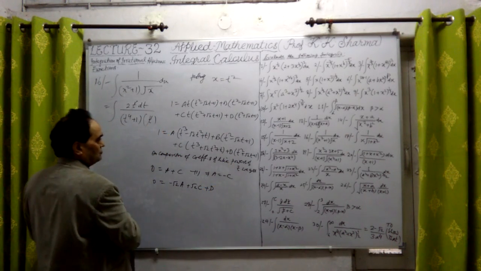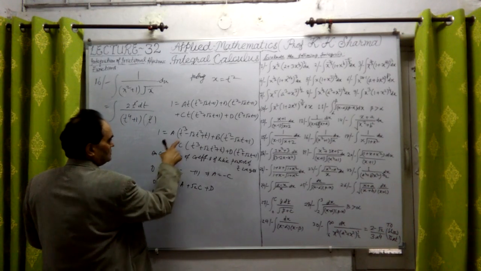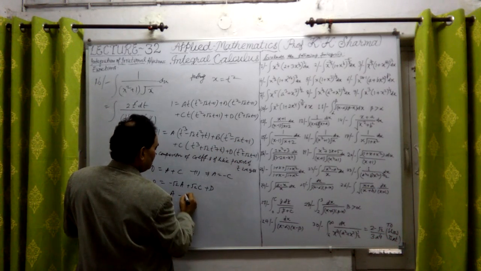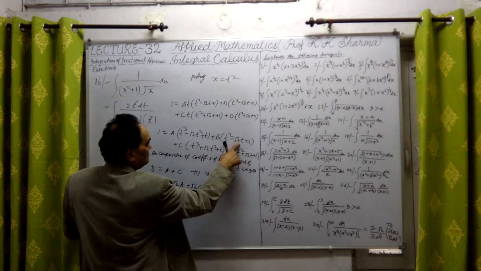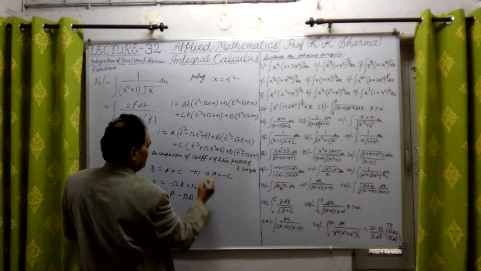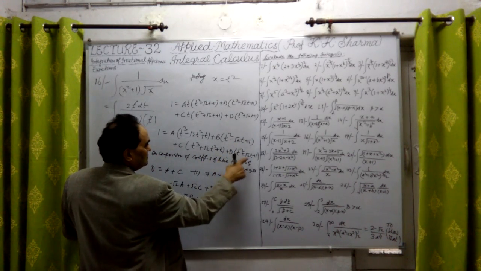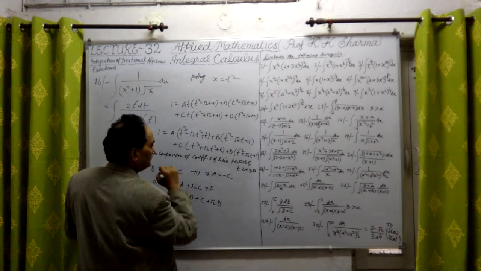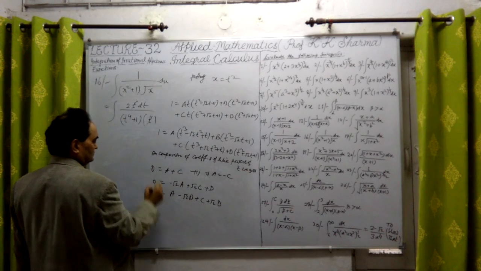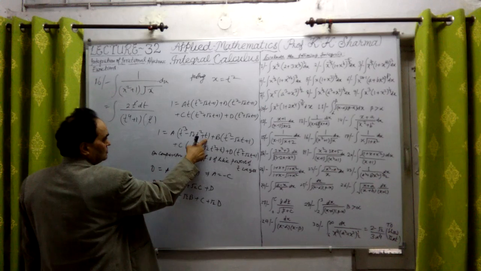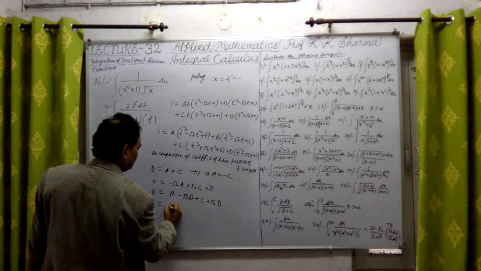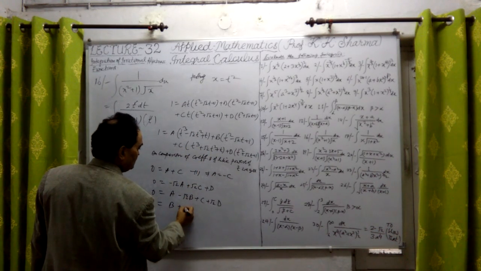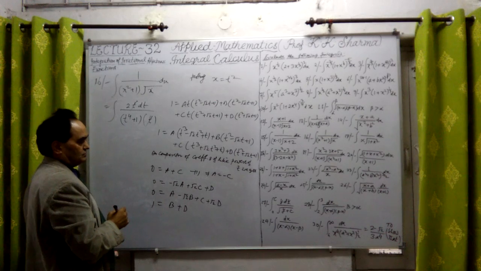Alright. Now the coefficient of t is 0. This is a, b, minus root 2 into b, and t is here c, and root 2 into b only. Now constant coefficients. So 1 is equal to: no constant in a, b is having a constant, c doesn't have a constant value, d is having one, so b plus d equal to 1.